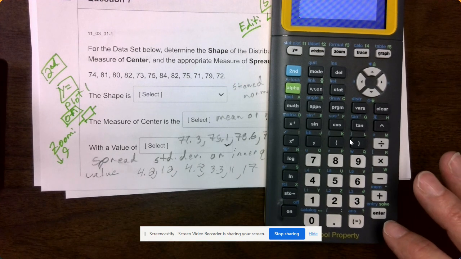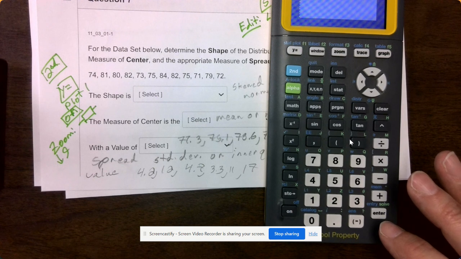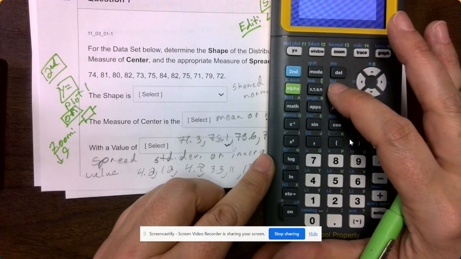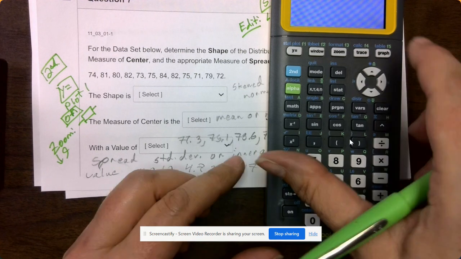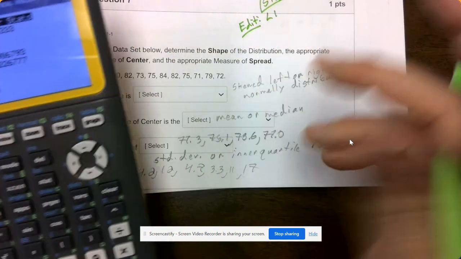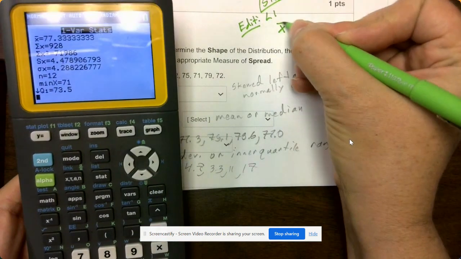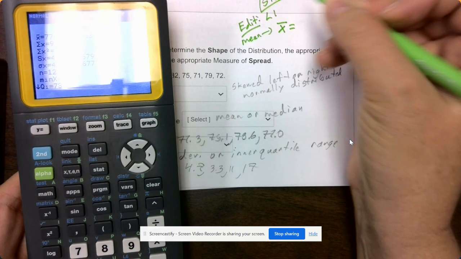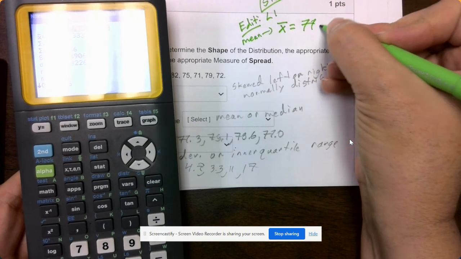Okay, so that one looks pretty close to normal. But we can also tell, everybody, if we go back to our stats. Okay, so our mean on this one, everybody, remember, this is the mean. It's 77.3.